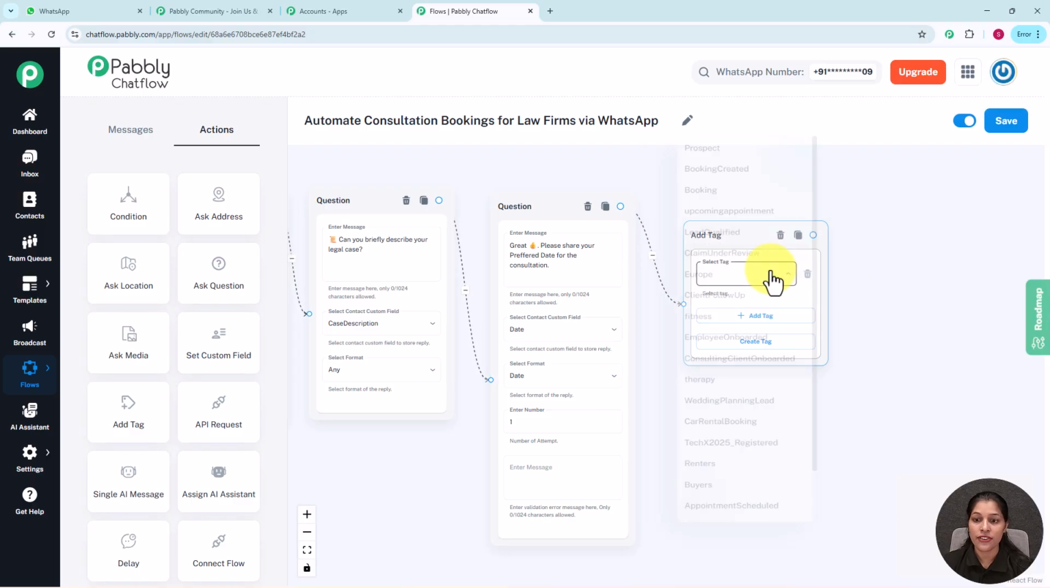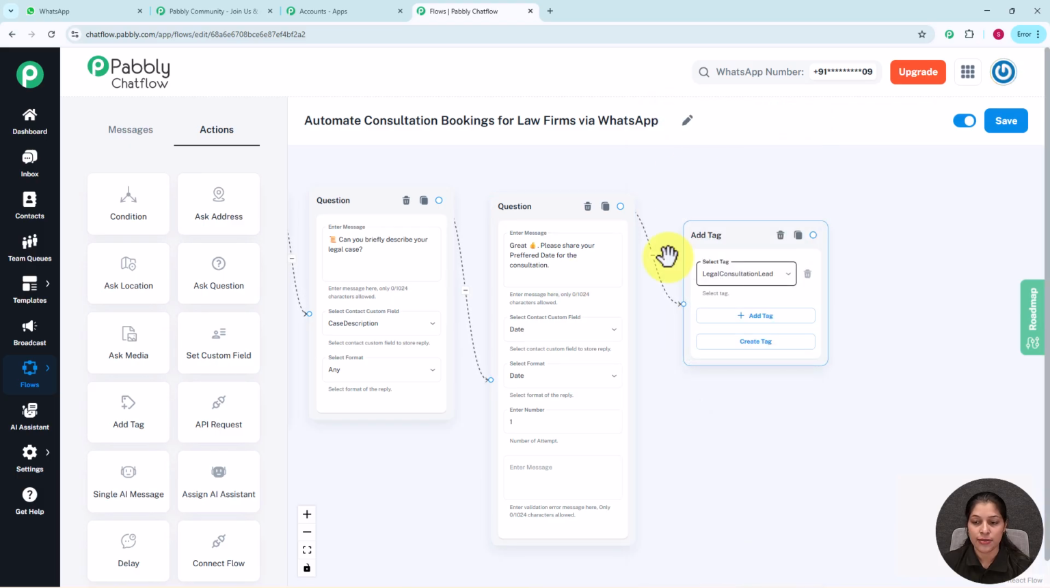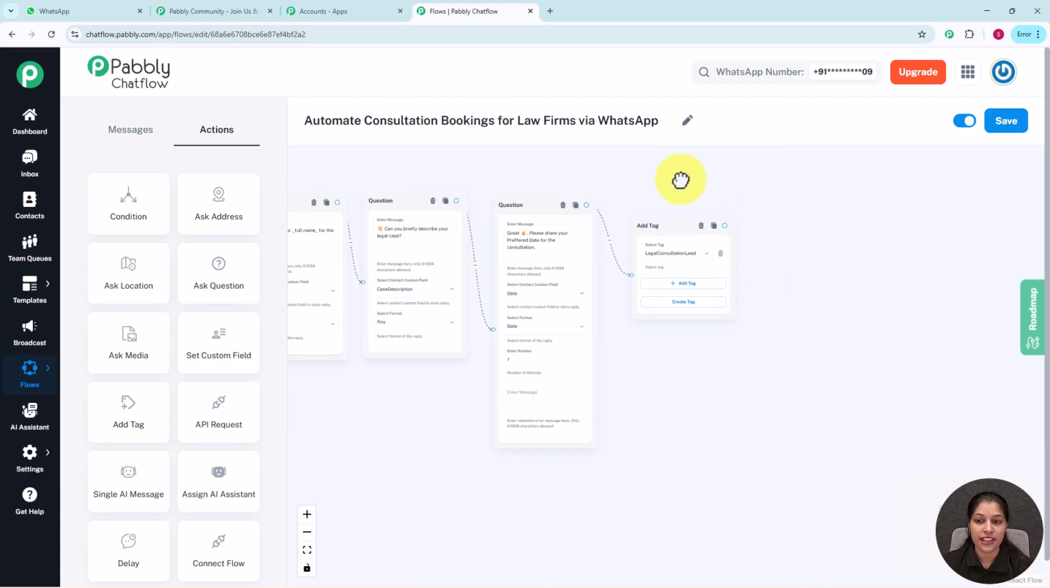Now as we have created the tag, we just have to select it from the select tag button, and here our tag has been added. Now this client will be identified as the legal consultation lead, and here we are done with this tag.